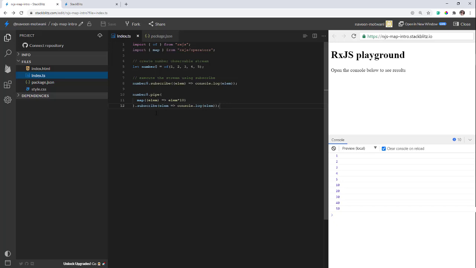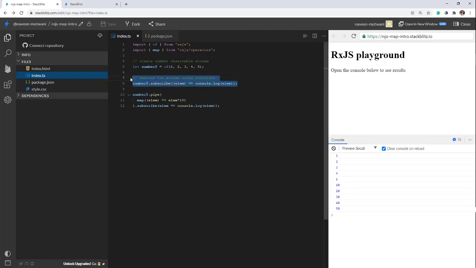One more thing I said is that these pipeable operators are pure functions and do not modify the input stream itself. What does that mean? When I map and multiply with 10, I don't want this number observable to be changed.